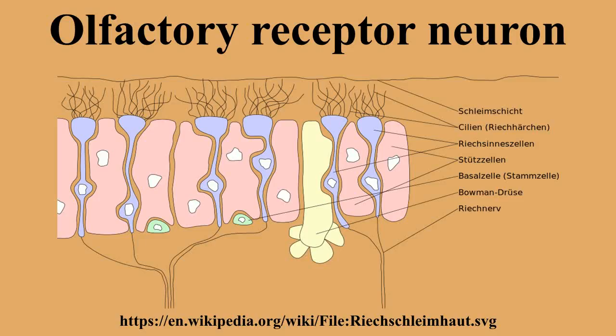The ORNs are located in the olfactory epithelium in the nasal cavity. The cell bodies of the ORNs are distributed among all three of the stratified layers of the olfactory epithelium. Structure: many tiny hair-like cilia protrude from the olfactory receptor cell's dendrite into the mucus covering the surface of the olfactory epithelium. The surface of these cilia is covered with olfactory receptors, a type of G-protein-coupled receptor.